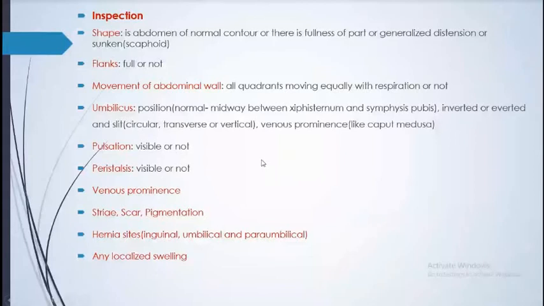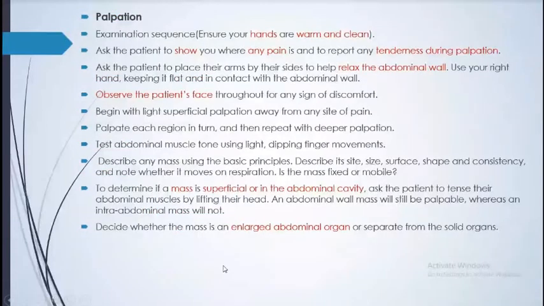Now palpation. We warm our hands, and clean hands should be used. We ask the patient to show where the pain is. Then we start from away from the tender part and move toward it, looking at the patient's face for any discomfort. If there is a mass, we try to find out whether it is superficial or deep. We ask the patient to tense their abdomen. If it is superficial, it is more pronounced and more remarkable.